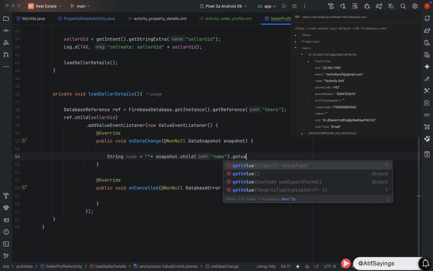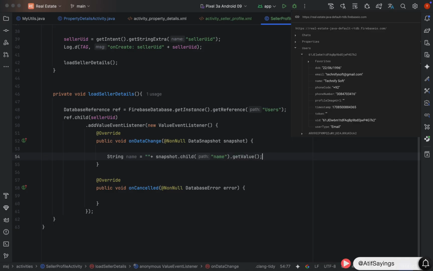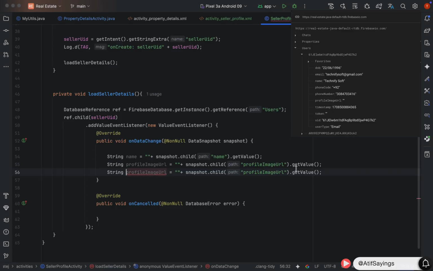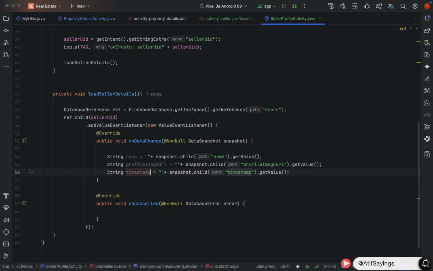Define the variable String with name, snapshot.child as a path, pass name, dot getValue. Similarly, we will get the profile image URL of the seller, pass the key profileImageUrl, change the name of the variable to profileImageUrl. We also need to get the timestamp of the seller, which is the timestamp when the user has created the account. So change the path and variable name to timestamp.